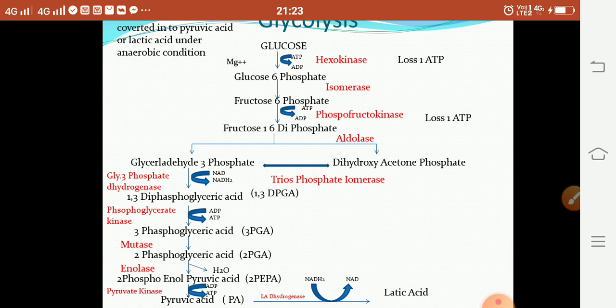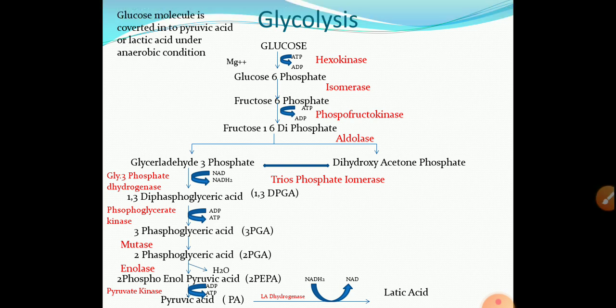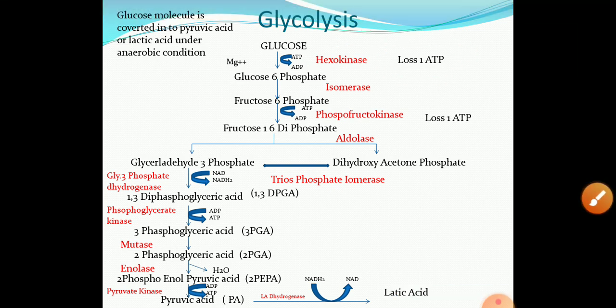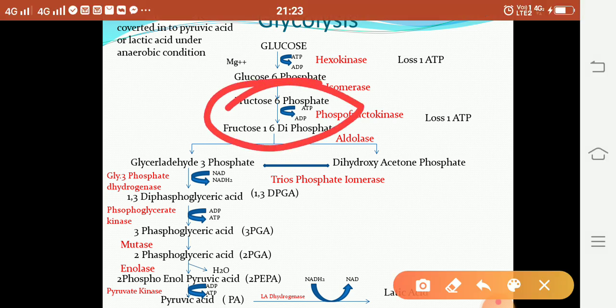Many times the question is asked about energy formation in glycolysis. Suppose in this reaction, the glucose molecule is converted into glucose 6-phosphate. In this reaction, ATP to ADP, it means one ATP is lost. Also in the reaction fructose 6-phosphate to fructose 1,6-diphosphate, one ATP is utilized, one ATP is lost. So the total ATP loss up to this reaction is 2.